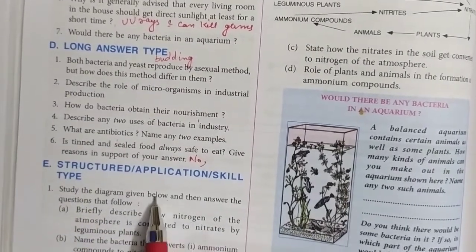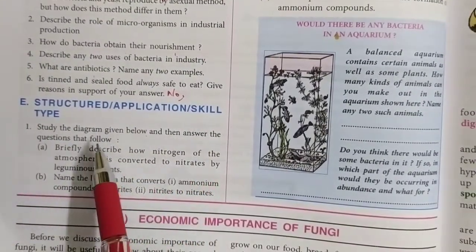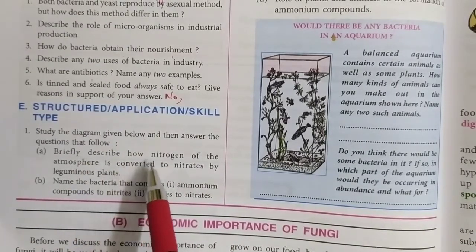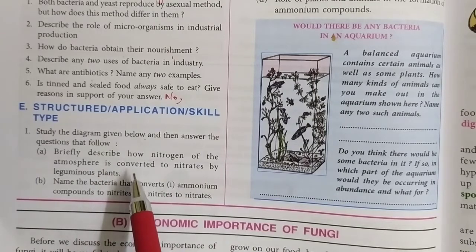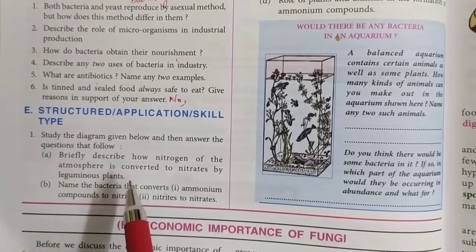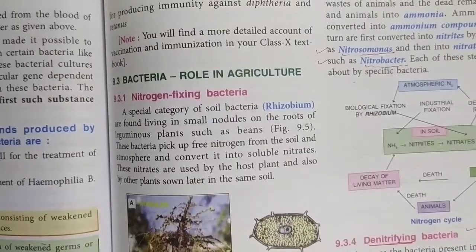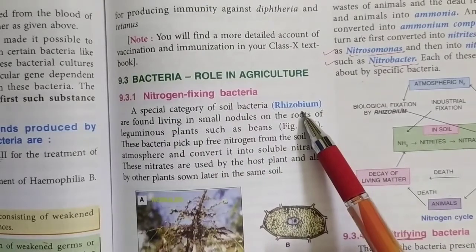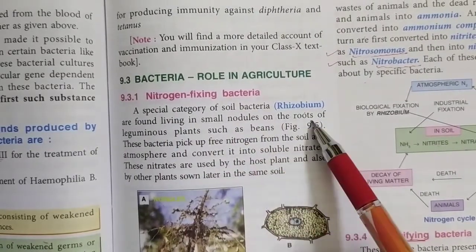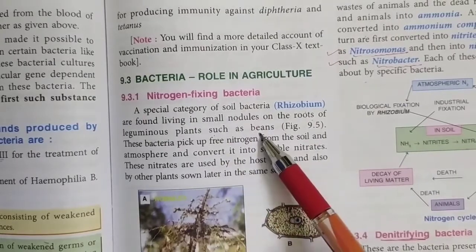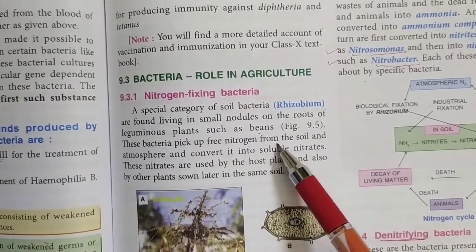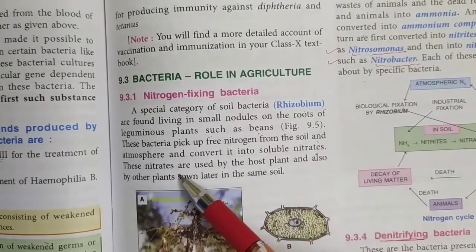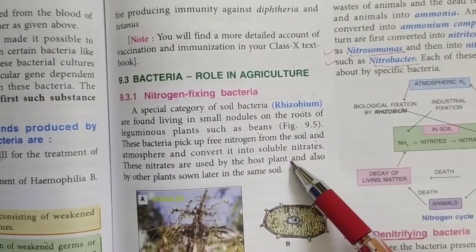The next exercise is structured application skill. Study the diagram given below and then answer the questions. Briefly describe how nitrogen of the atmosphere is converted to nitrates by leguminous plants. So you have to describe rhizobium bacteria: a special category of bacteria, rhizobium, is found in nodules of roots of leguminous plants such as beans, and these bacteria pick up free nitrogen from the soil and convert it into soluble nitrates. These nitrates are then used by plants. Fine.